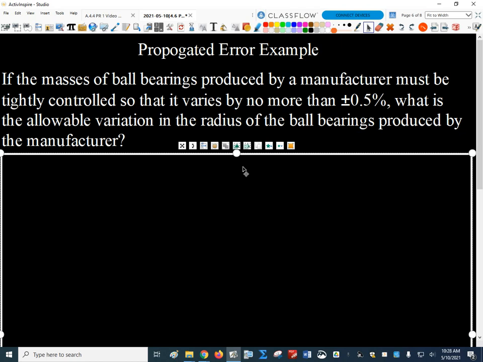The relative propagated error in this case, because volume is going to be the calculated quantity and radius is going to be the input quantity. Everybody agree with that? So we know that the relative propagated error cannot exceed 0.5%. This is a different kind of question. Now they're wanting us to know how tight a tolerance we need in controlling the radius of the ball bearings.